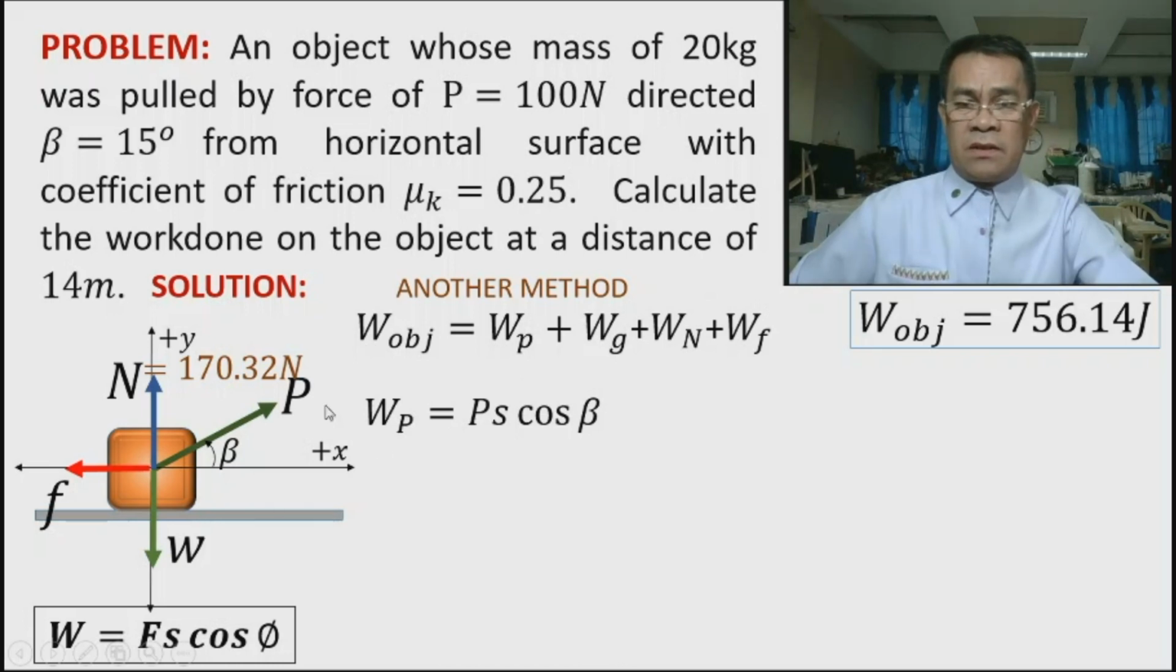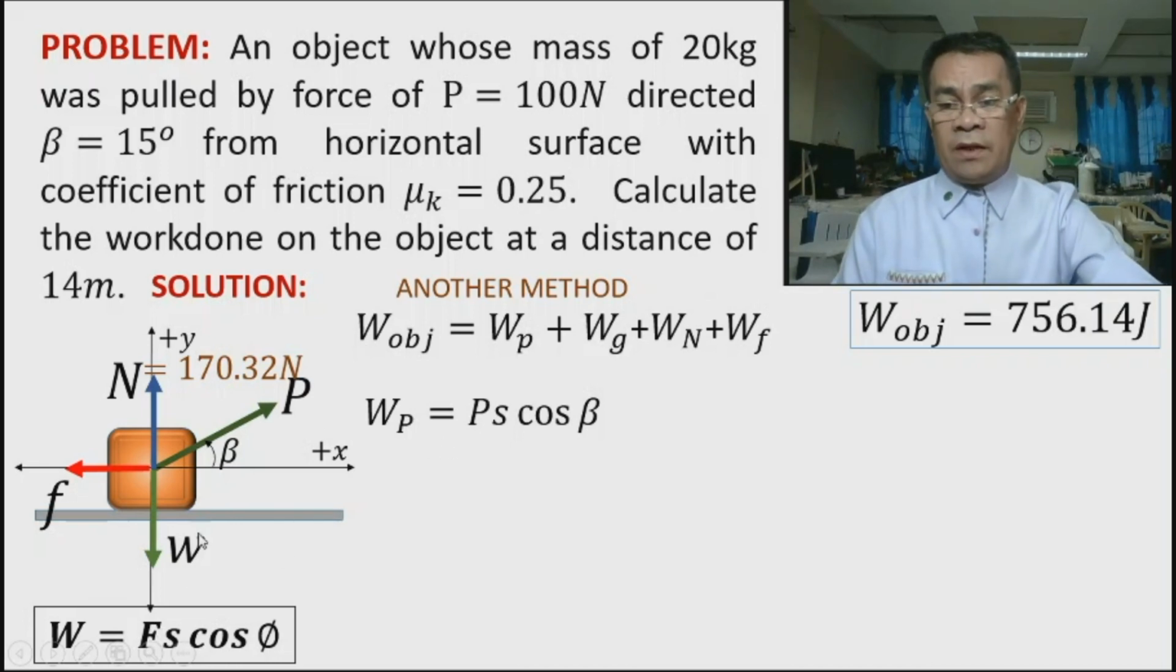So first, let's do the calculations for the work done by P. Take note, our formula is the work done by a constant force, because P is a constant. So therefore, we'll replace F here with P. This displacement is our displacement, which is 10. Then cosine, take note that the angle of P is our angle beta, and beta is 15.